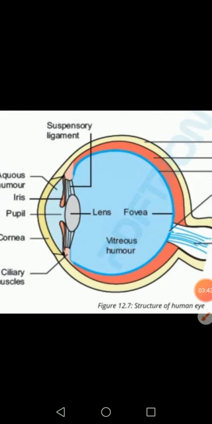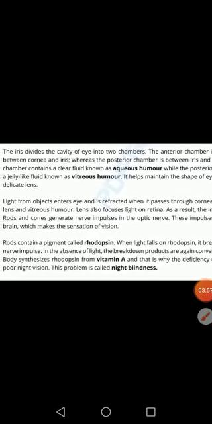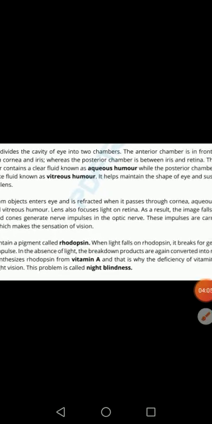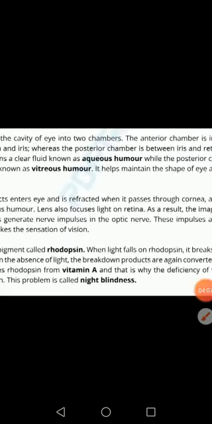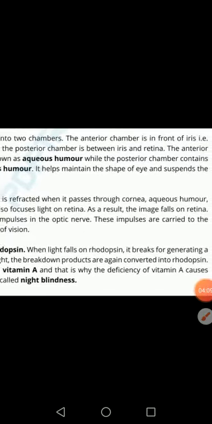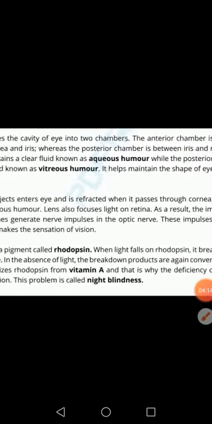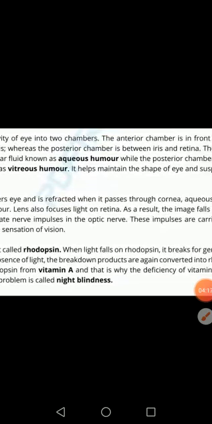There are different structures of the eye, and there are also different pigments present in rods and cones. Rods contain a pigment known as rhodopsin. When light falls on rhodopsin, it breaks down, generating a nerve impulse. In the absence of light, the breakdown products are converted back into rhodopsin.